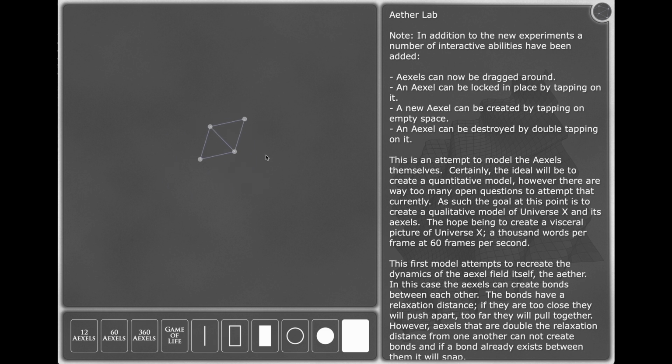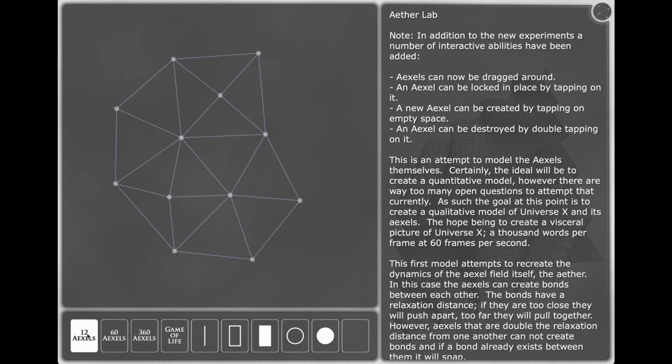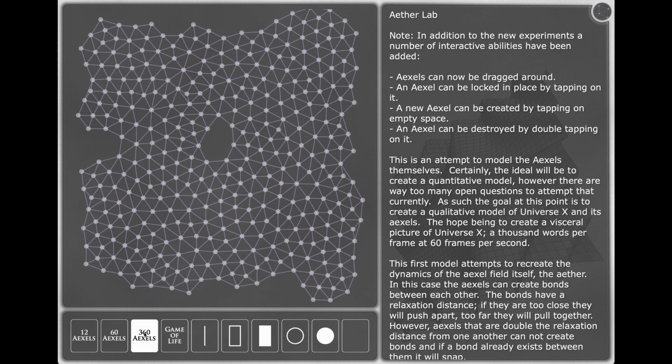In contrast, Universe X is quite simple. It has no magic at all. It is entirely mechanistic. It follows a few simple rules which are easy to understand and hopefully easy to model.